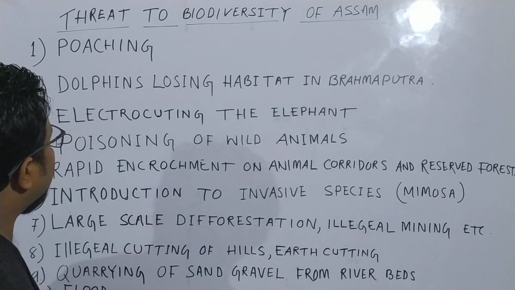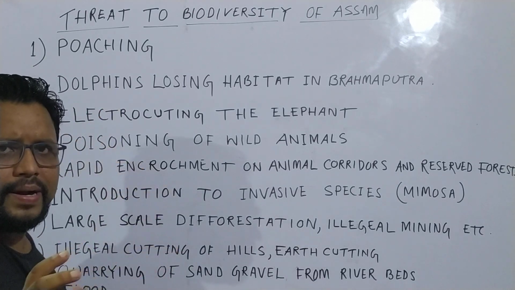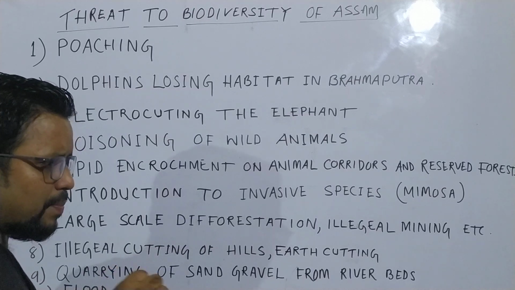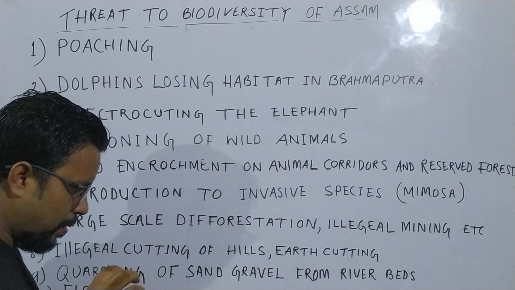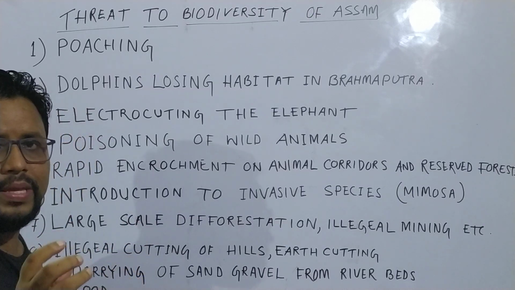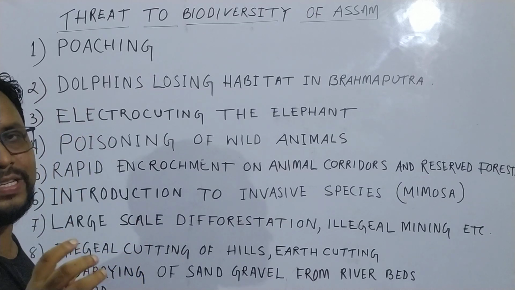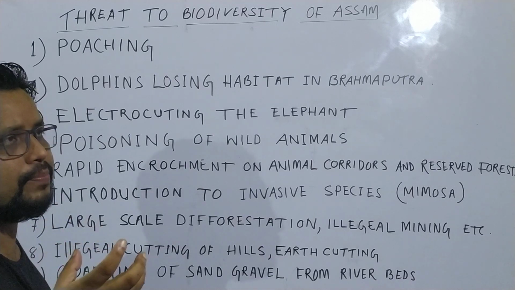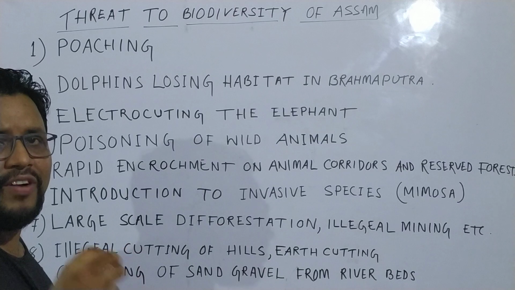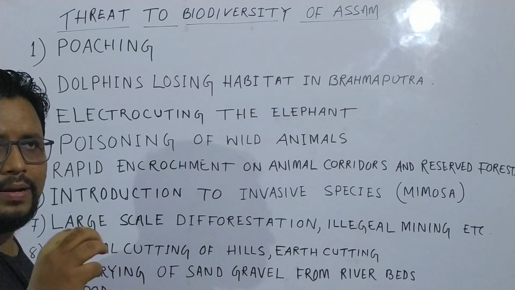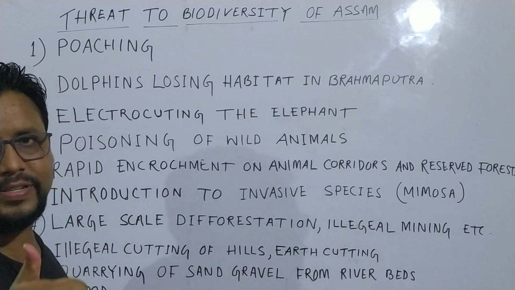One of the reasons is that near the Kaziranga National Park, there are many militants, and also many people who carry unlicensed firearms. That means they move with firearms without having a license.